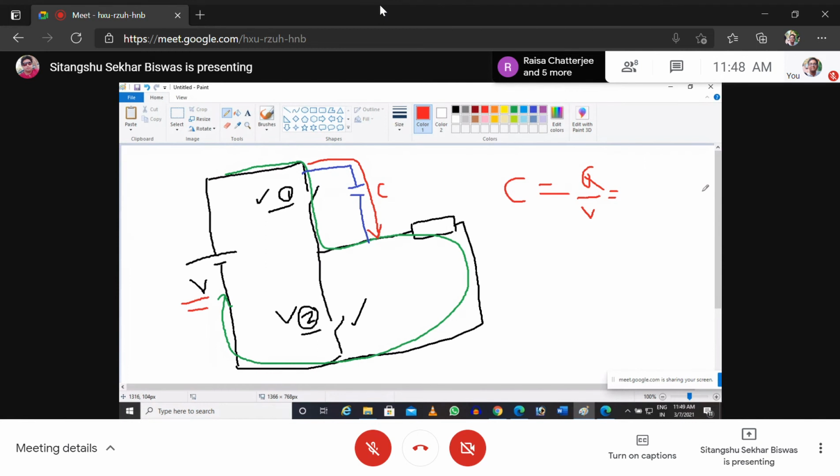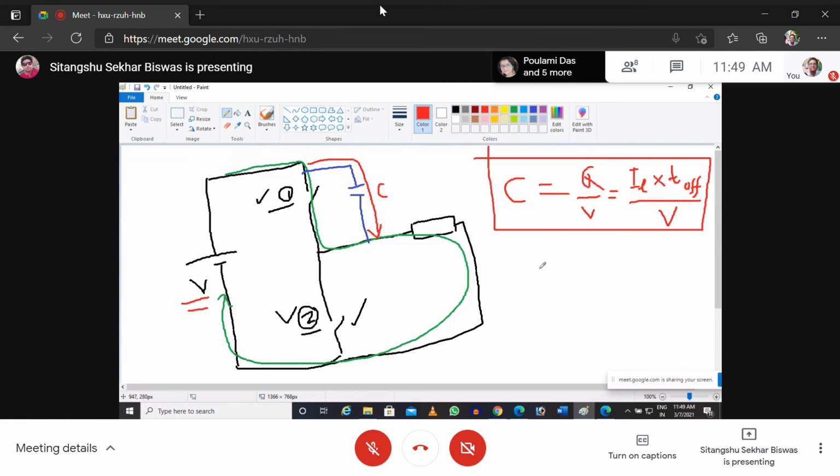That is called the off time of the transistor or IGBT, which is given in the data sheet of the device. So load current was flowing, so this is IL into T off. T off is the off time of the IGBT or transistor, and this is the DC voltage. So through this equation, I can find out the sizing of the capacitor.